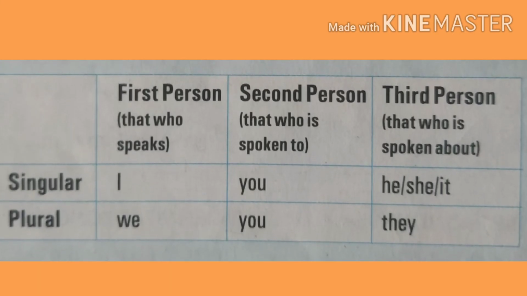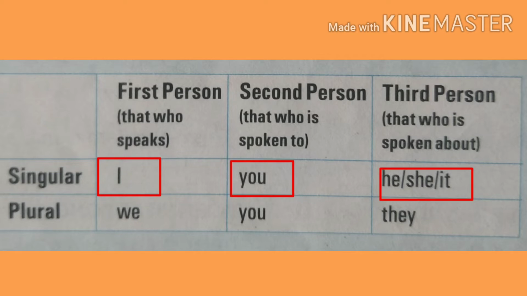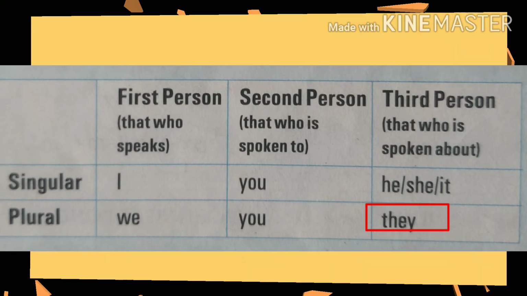So let's understand this with the help of this table. As you can see here in this table, the pronouns I, you, he, she, it are subject pronouns, and the plural form of I is we, and the plural form of you is you. It will remain the same, and the plural form of he, she, it is they.